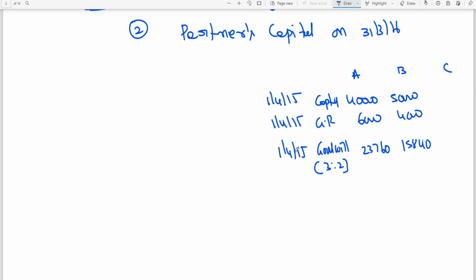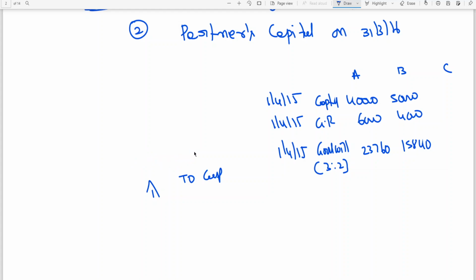See, when goodwill is debited, capital accounts are credited. So what happened? Balance sheet assets increase, capital liabilities increase. That is clear. Normally, when a new partner brings his share of goodwill in cash, it is to be credited to old partners in their sacrificing ratio.